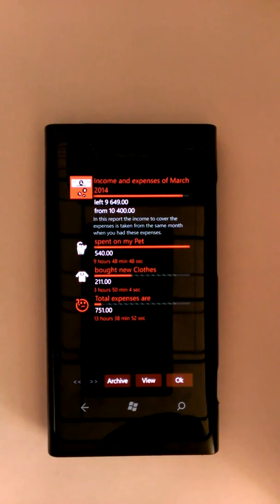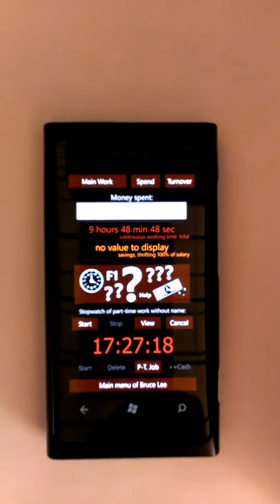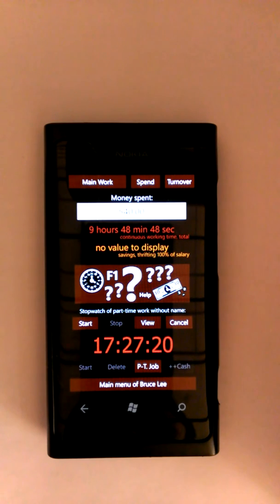So this is the main purpose of the app, to keep your personal finances not only using the money, but using your working time.